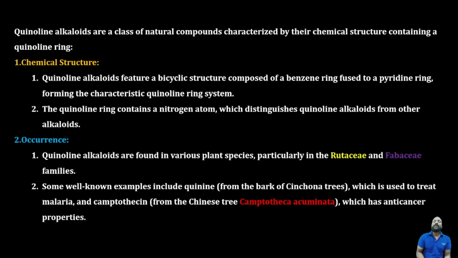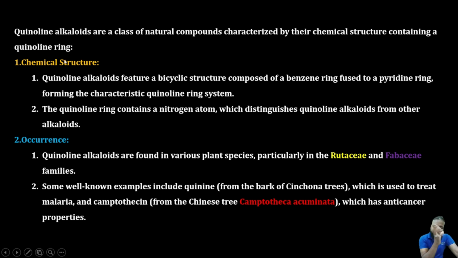We'll see what drugs are there in the quinoline alkaloids, and also cover some important points with respect to our GDC and GPAT examination. Before that, we'll see their chemical structure and occurrence, because these contain the quinoline ring. The quinoline alkaloids are a class of natural compounds characterized by a chemical structure containing a quinoline ring.